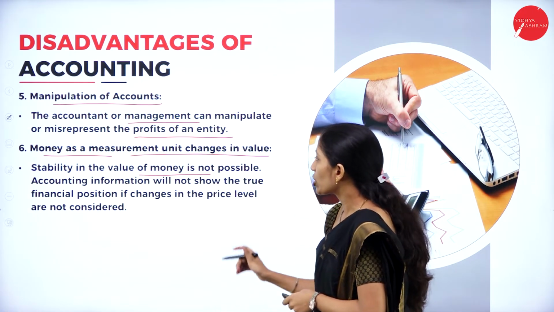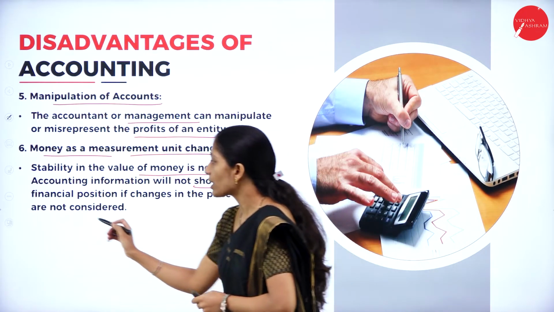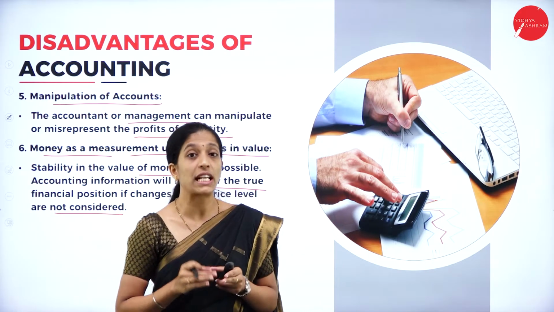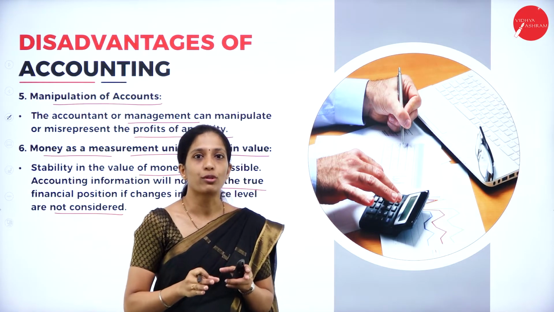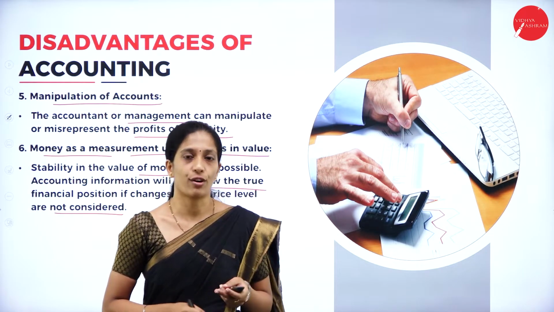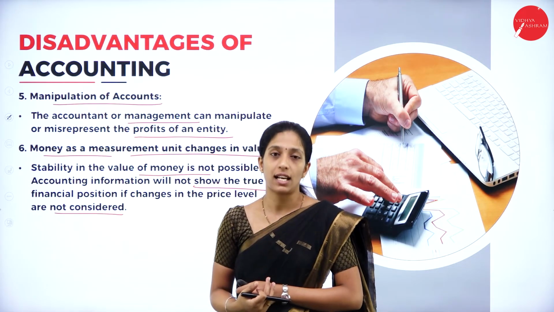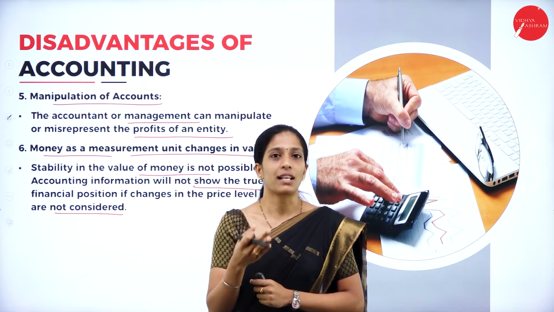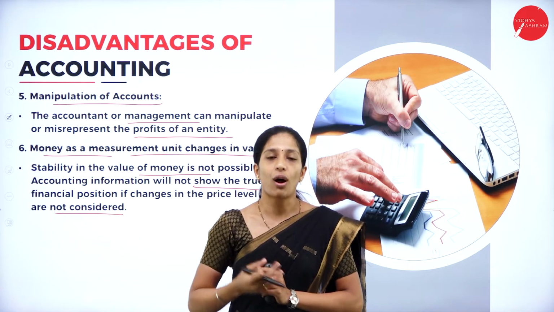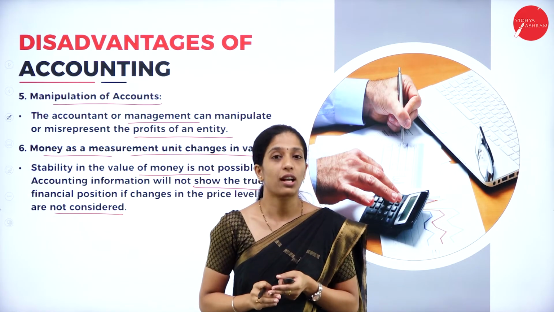Accounting information will not show the true financial position if changes in the price level are not considered. While recording in the books of account, we have to take into consideration the change in the price value of money also. If we don't consider that, then the accuracy of the financial position is wrong. So this is known as money as a measurement unit changes its value. It tells that whenever the money value changes, we have to record those changes in the financial statement. But we will not record that. We will record the actual value of the transaction that has taken place.